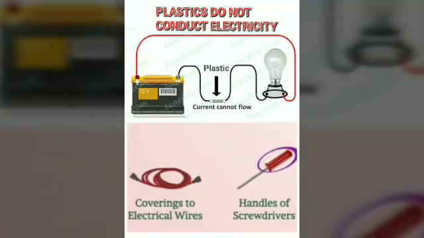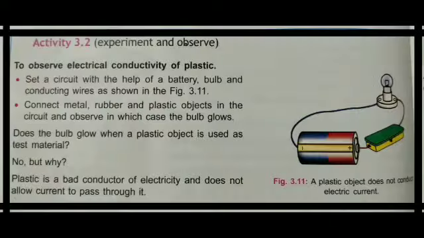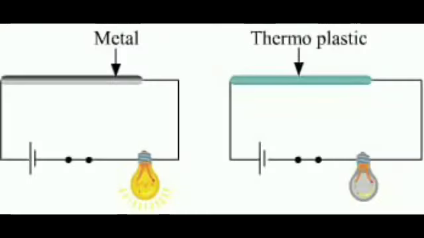Plastics do not show electrical conductivity, as plastics are poor conductors of electricity. That is why they are used as covering material in electrical appliances, cords, electrical outlets, and wiring. To observe the electrical conductivity of plastic, let's perform an experiment. Set up a circuit with the help of a battery, bulb, and conducting wires as shown in the figure.